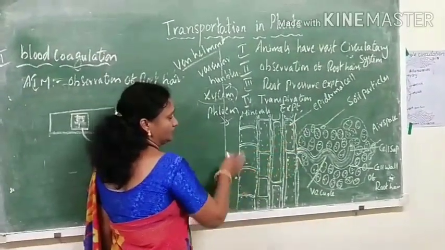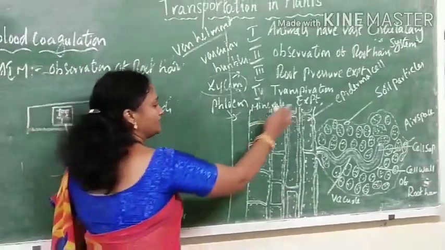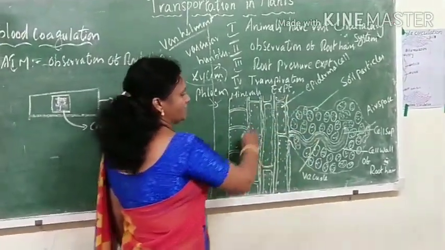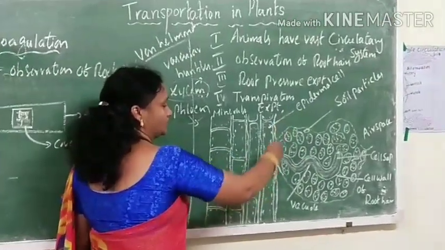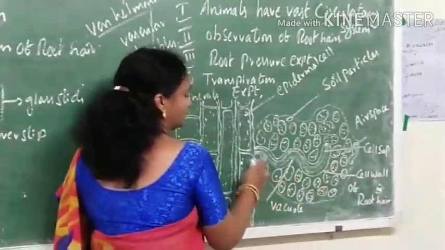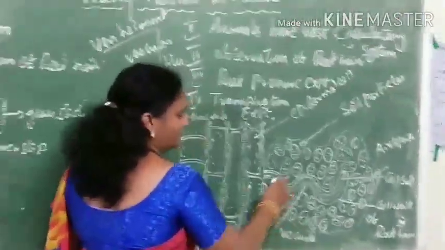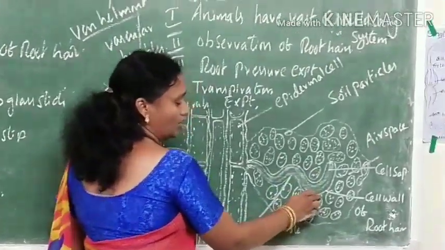You can observe the LS of the root hair, how the water enters into the plant. When this slide is kept under the microscope, we can see the root hair. Now let's see the parts of the root hair before we see the process of how water is absorbed. These are the soil particles and this is the root hair. The root hair contains the cell wall.